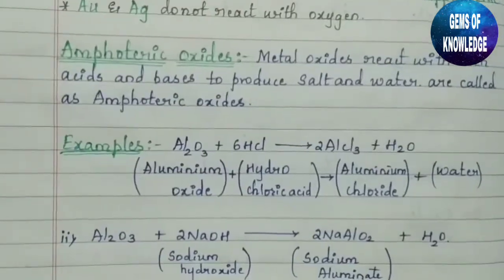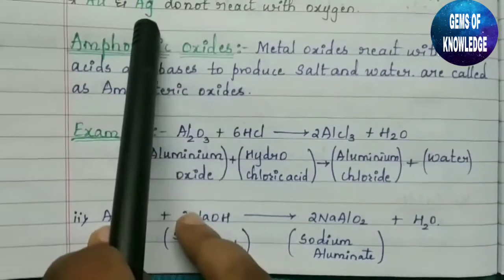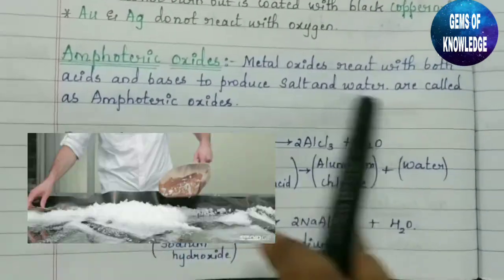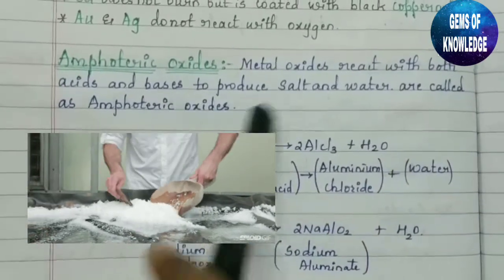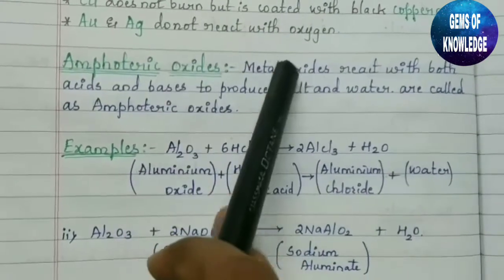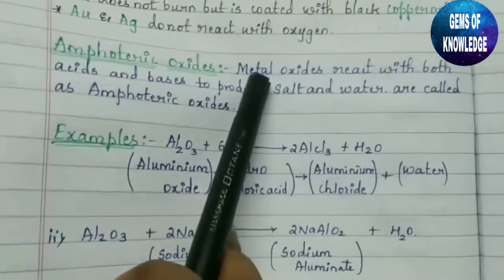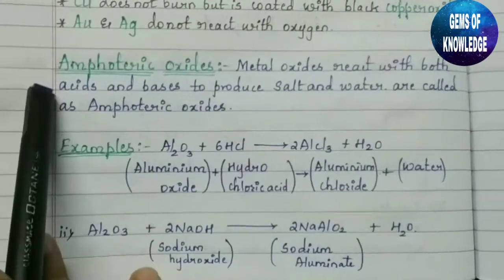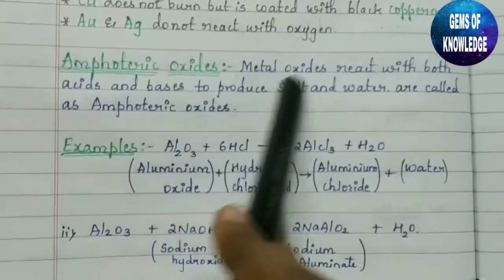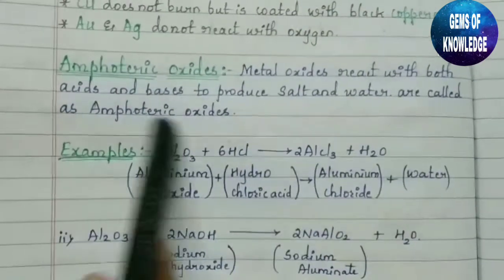Okay. So the next thing we have to study here is the amphoteric oxide. What do we mean by amphoteric oxide? Metal oxides that react with both acids and bases to produce salt and water are called amphoteric oxides. The metal oxides formed above, where the metals react with oxygen, can react with both acids and bases. They can react with acid as well as base to produce salt and water. So the metal oxides which do this are called amphoteric oxides.